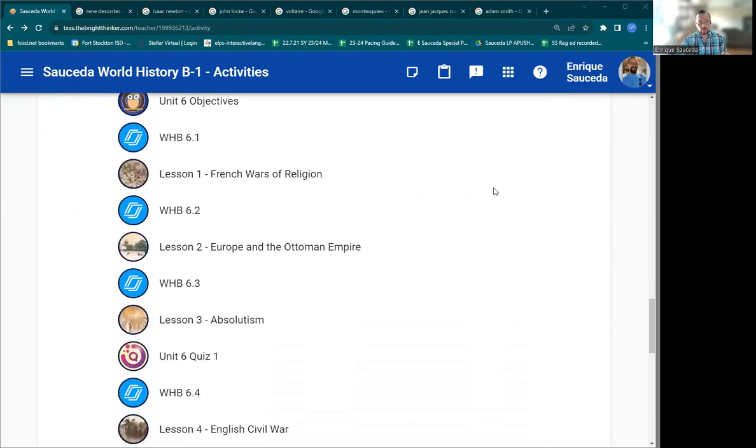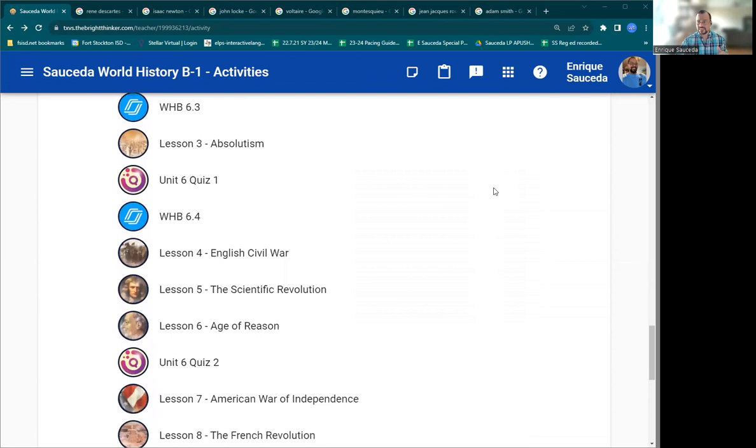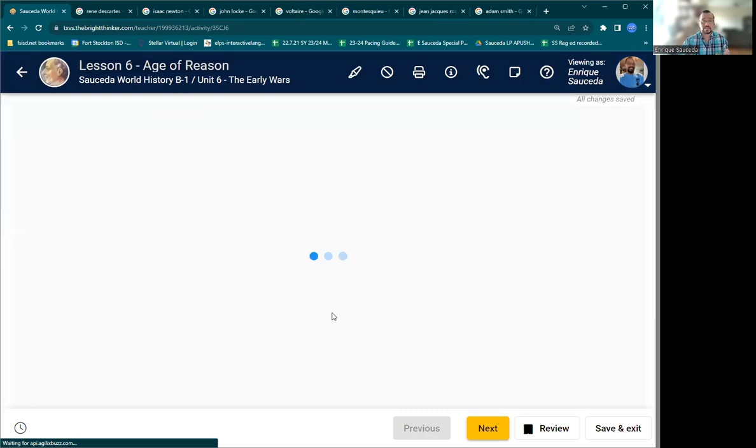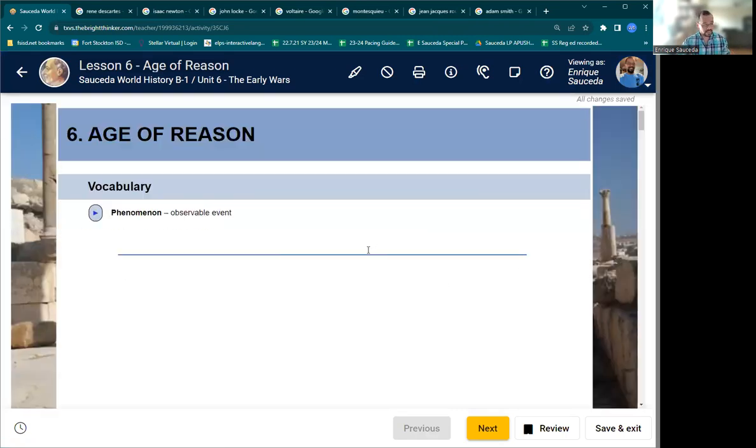As you can see, 6.1, 2, 3, 4. I'm working on 5 and 6, which should be up by the end of today, Friday, so I can do that over the weekend. Right? We are jumping into the age of reason, using thought to explain things. Hopefully it all looks good on your end. Let's get this going. As always, I ain't got much time.